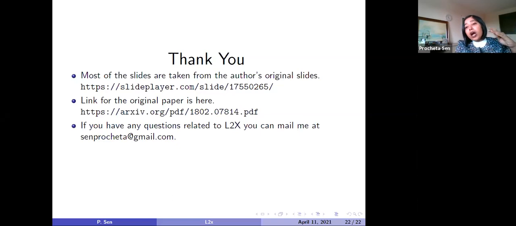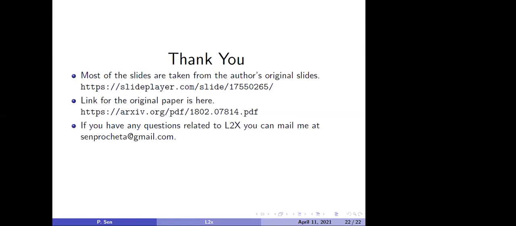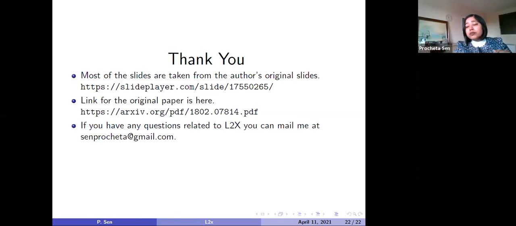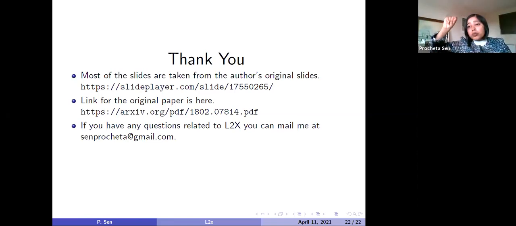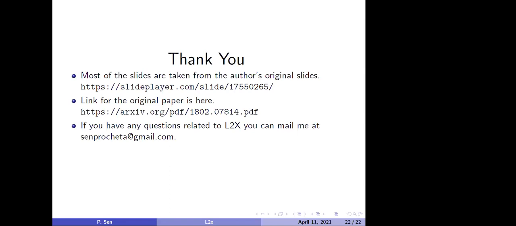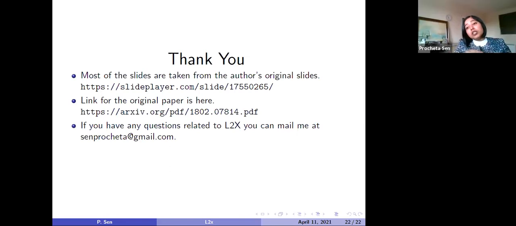Yes, first we create k different d-dimensional vectors. Think of it as a matrix of k cross d. Now, along each column, from this k cross d matrix, you will eventually form a d-dimensional vector. How will you form that d-dimensional vector? From each column you will take the maximum value.